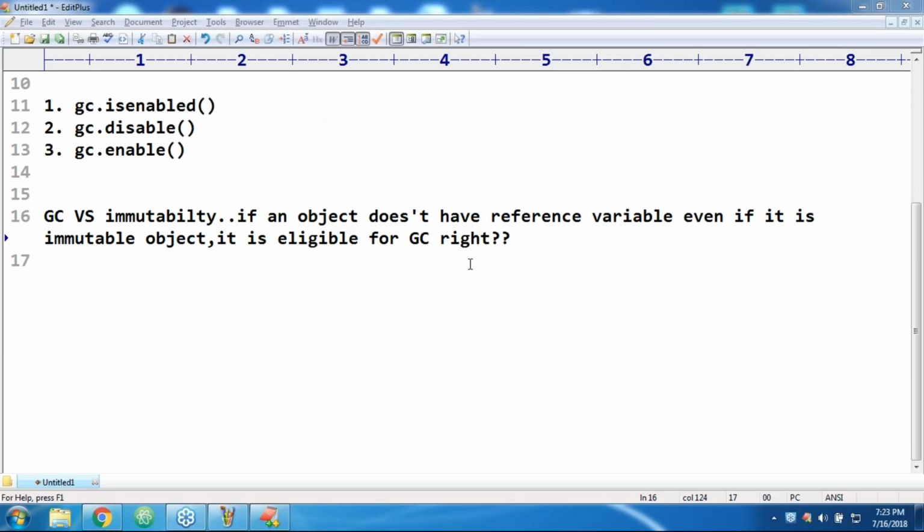GC versus immutability. If an object doesn't have a reference variable, even if it is an immutable object, is it eligible for garbage collection or not? Now take very special care. How can I tell this example?